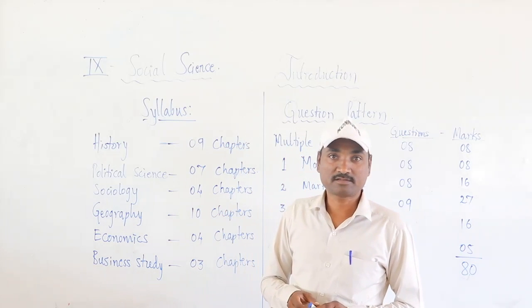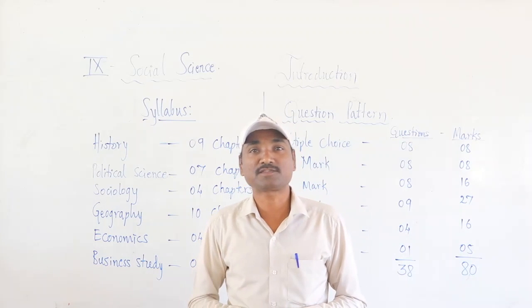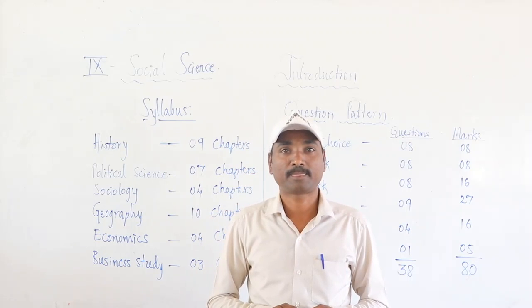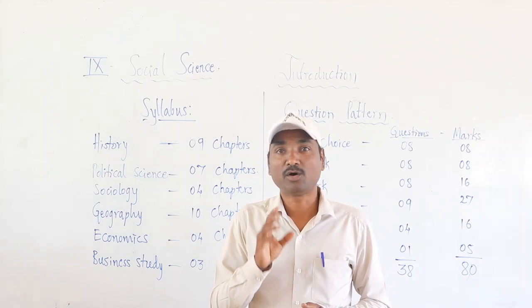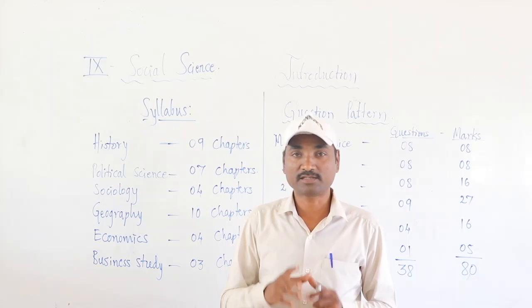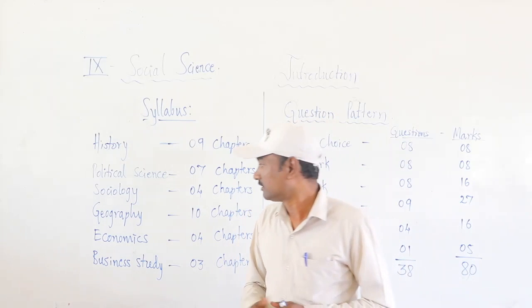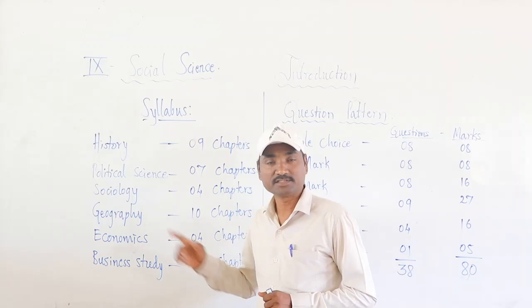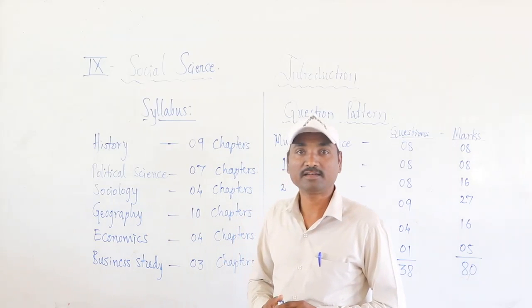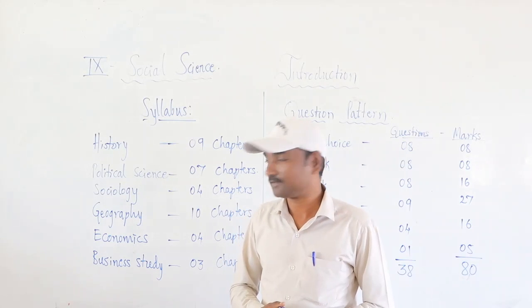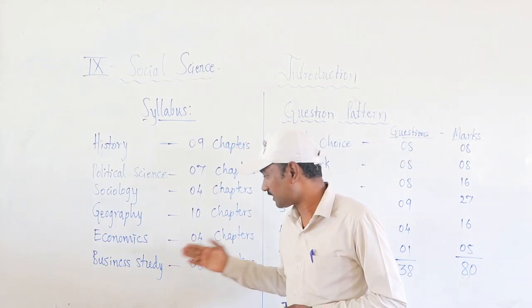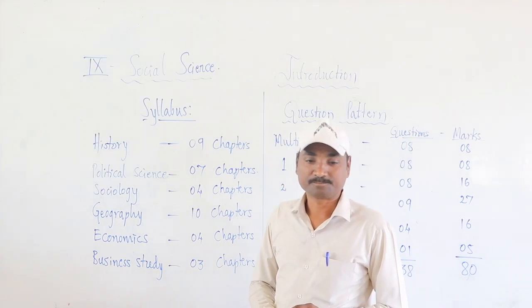This year, according to the pattern of 2019 and 20, you will get 5 mark questions on map. So that everything will be on geography part. This year, you are learning completely the geography of Karnataka, and economics and business studies.